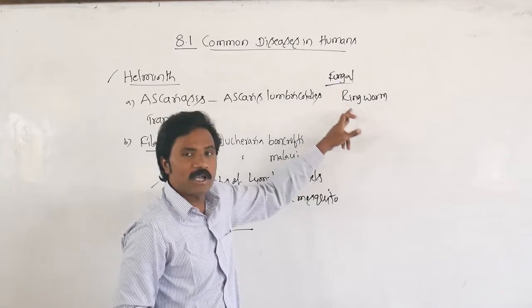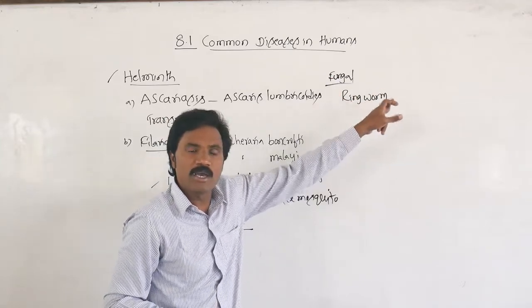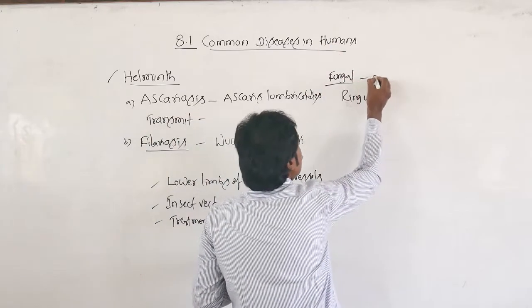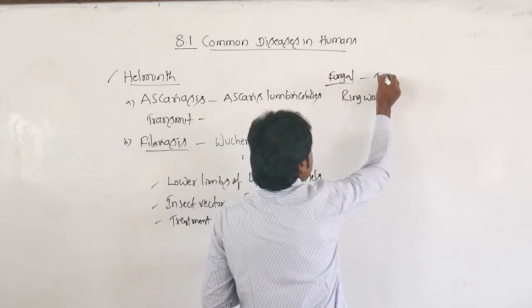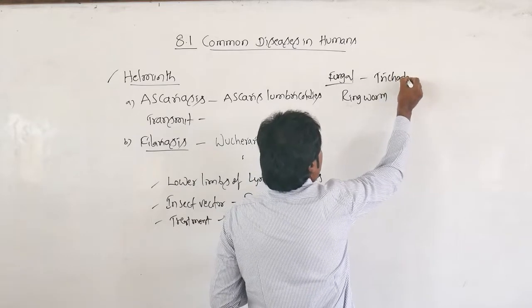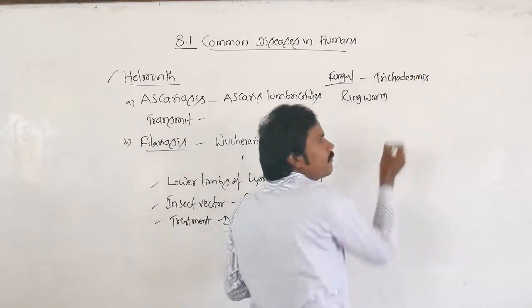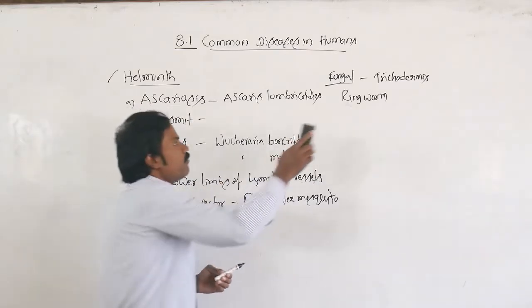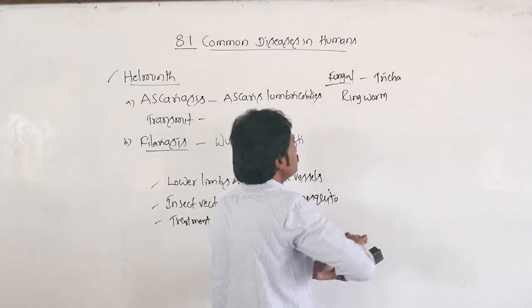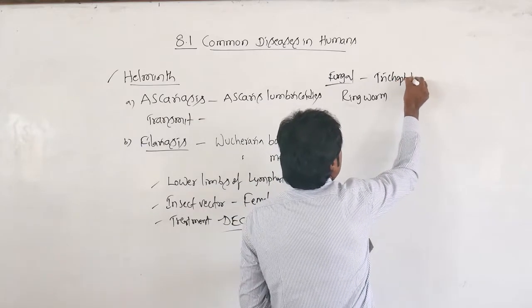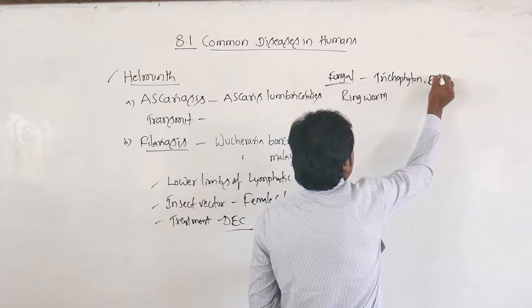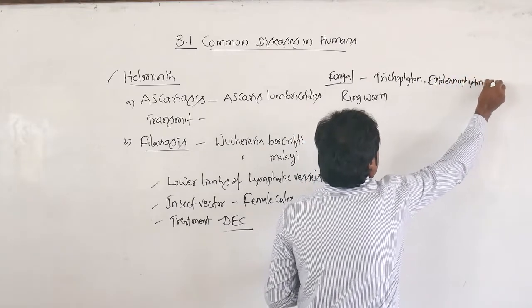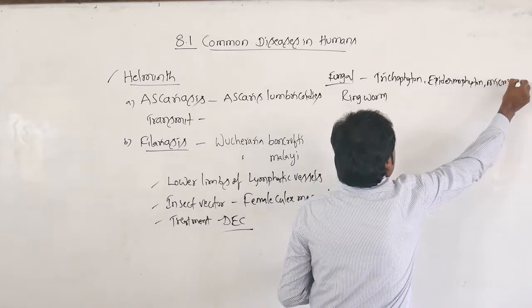Which type of fungus causes ringworm? The names of the fungi are Trichophyton, as well as Epidermophyton and Microsporum.